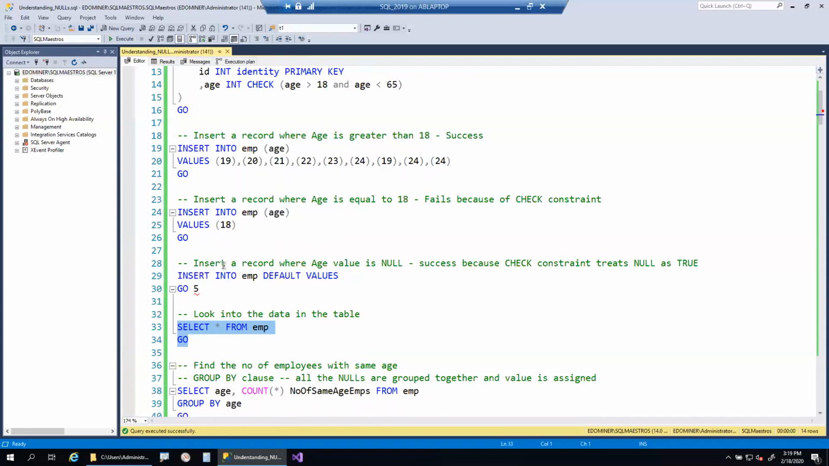And if you see, we have got all the data in the table and there are nulls also. So that's what we are talking about: we need to be aware that a check constraint considers a null value as true. I hope this concept is clear. Please respond in the chat window if it is clear.